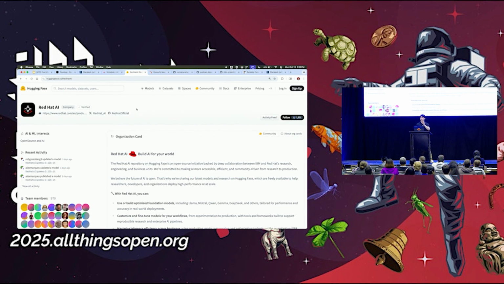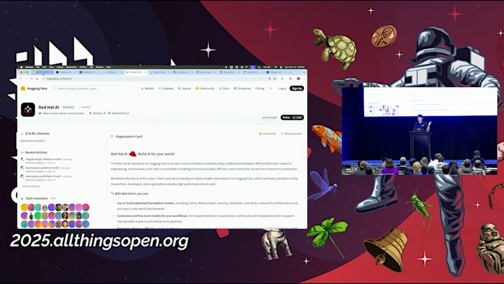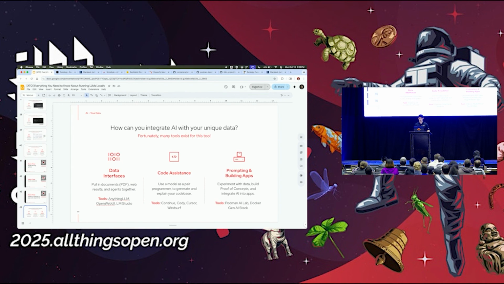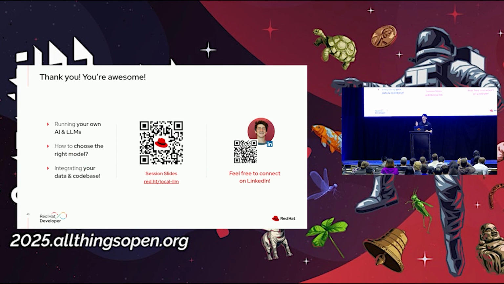I'll also mention, if you are interested, these models are all publicly available, so you can check out Red Hat on Hugging Face, really cool. And yeah, for data interfaces with PDFs, for code assistance, vibe coding, and building apps, you can use all complete local LLMs. You can run them on your own device. And I think the future is really bright for open source AI. So I really appreciate your time.